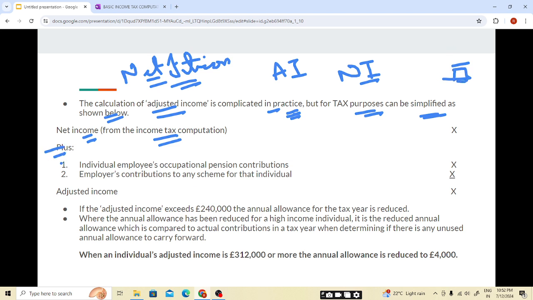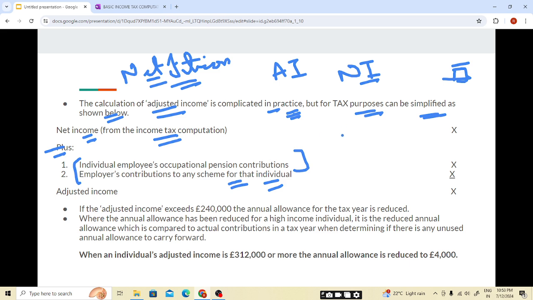Plus we need to add here. In the case of ANI we used to reduce it, but in case of annual allowance under the adjusted income we will add it. Plus the individual employee's occupational pension contribution, what the individual employee contributes into the pension contribution fund, plus employee's contribution to any scheme for that individual.